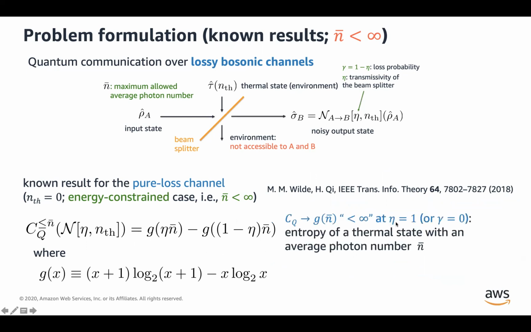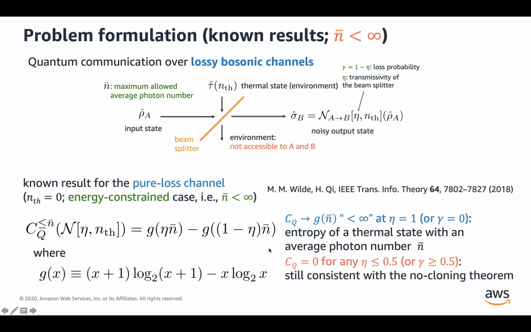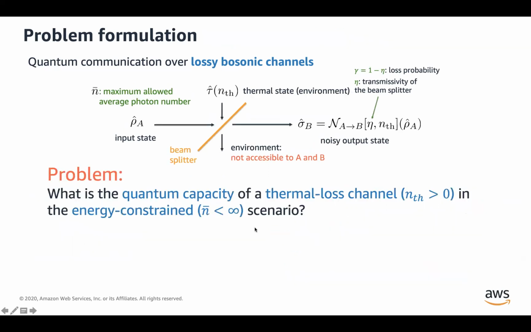Now, even if we have this unit transmissivity, the quantum capacity of this pure loss channel is given by this G function, G of n bar, and this is finite. And this G of n bar is simply the entropy of a thermal state with an average photon number n bar. And again, when the transmissivity is less than or equal to 50%, we again have vanishing capacity, and this is consistent with the no cloning theorem.